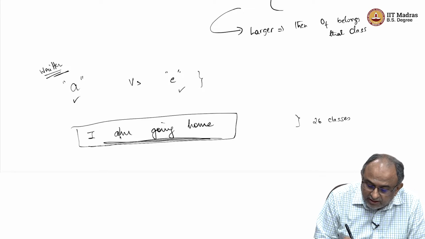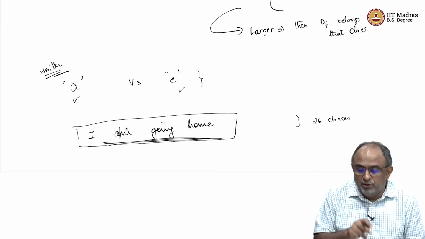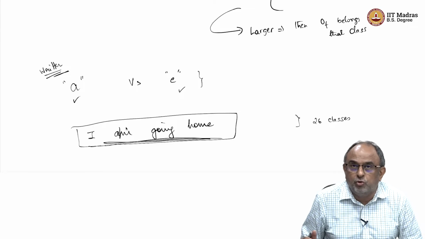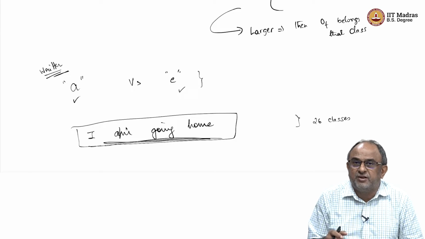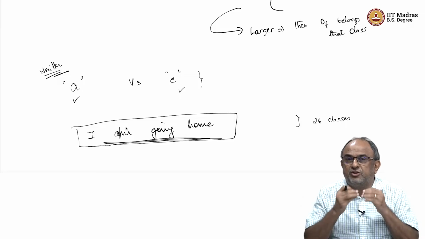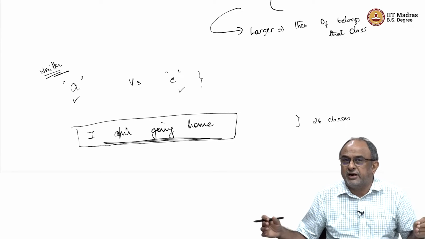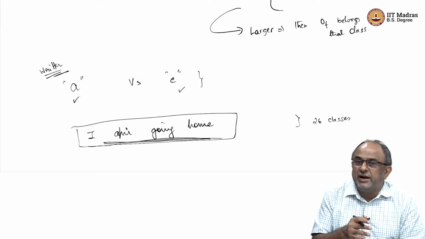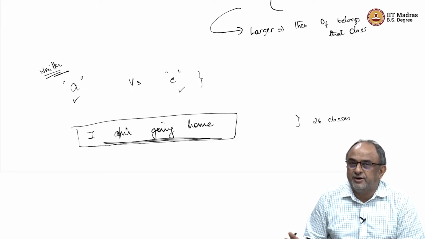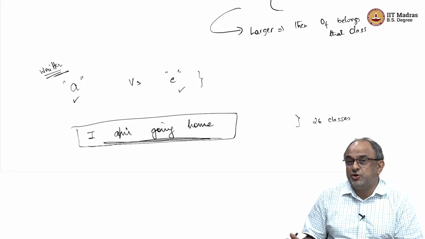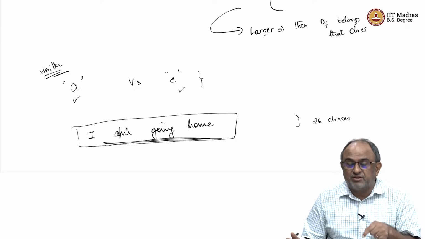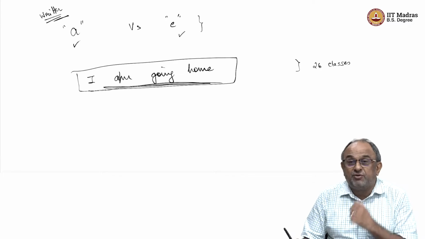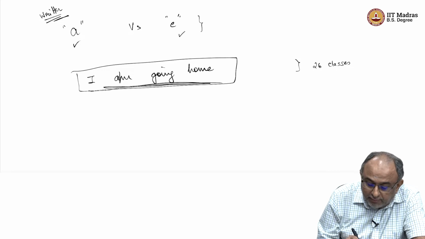Visually I can count, but in an automatic method I have no clue whether there are 50 characters here, or 1 character, 10 characters, or 100 characters. Secondly, I do not know where one character ended and where another started. All these are issues in cursive writing. In printed writing, it becomes very simple.